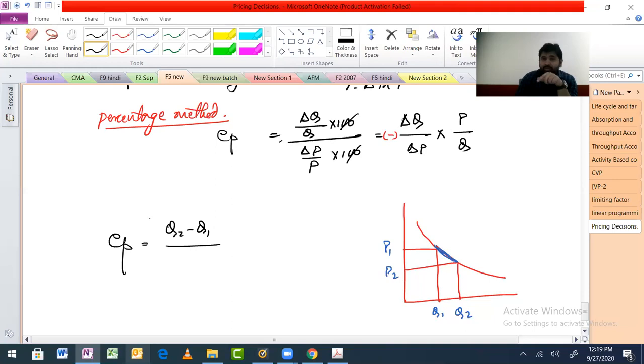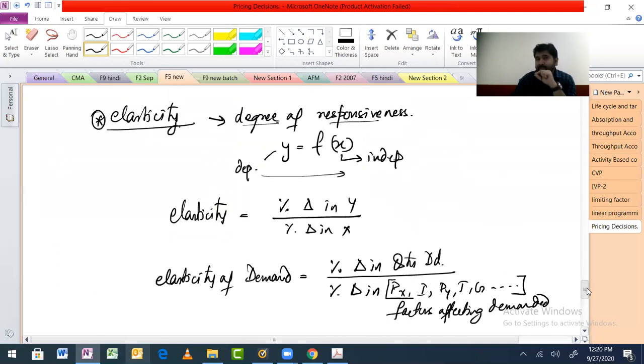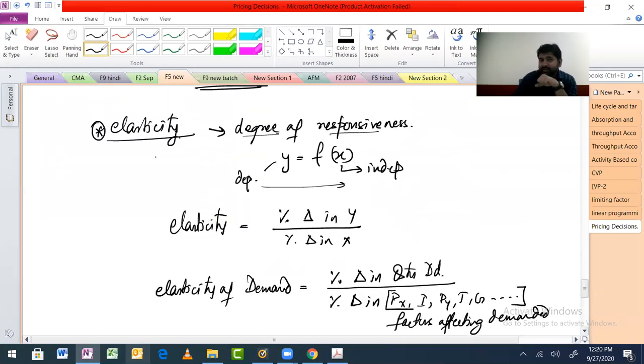So one more thing I'll do and we'll stop today. We'll just do one calculation, because there is nothing new I'm trying to do here. I'm just trying to take you one step at a time. We started with elasticity, that is degree of responsiveness. If this is changing, this will change.